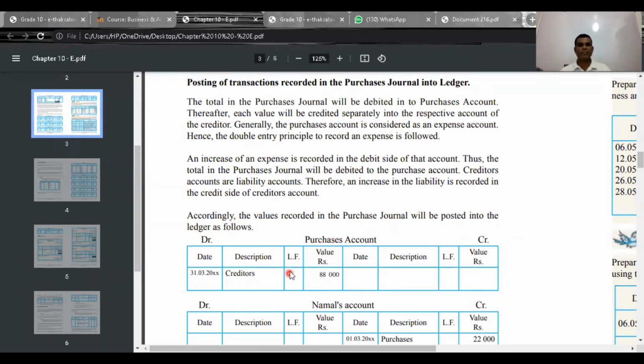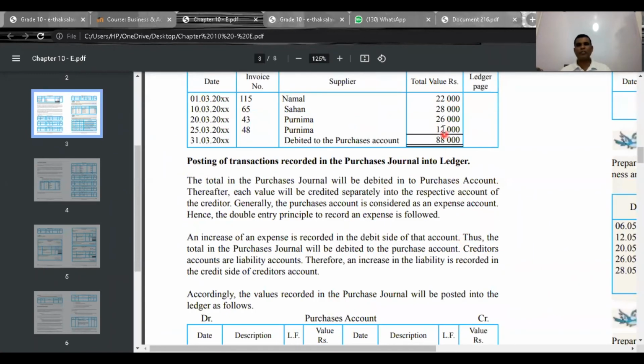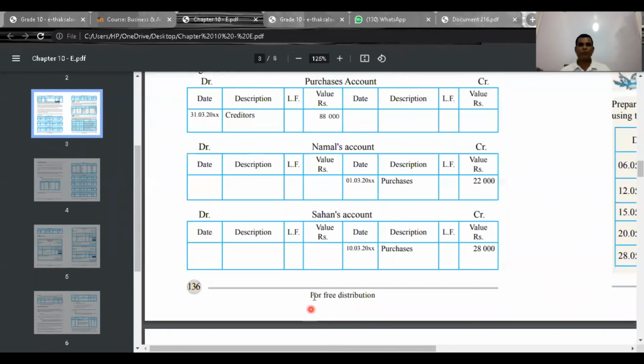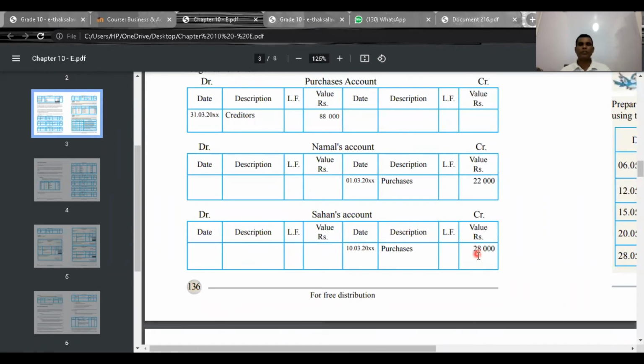And then purchases account debit. Nimal's portion 28,000. Namal's portion 22,000 credit. And then purchases account debit, Sahan's portion 28,000 credit.